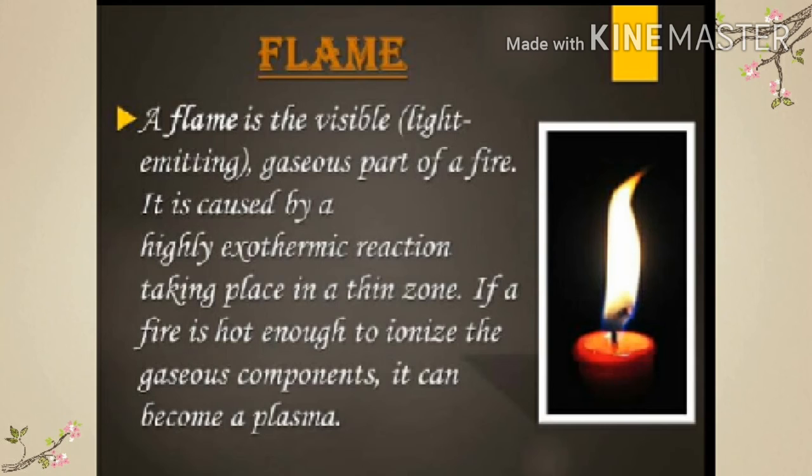When fuels burn, the type of flame produced depends on the proportion of oxygen which is available for burning the fuel. When the oxygen supply is insufficient, then the fuels burn incompletely, producing mainly a yellow flame. When the oxygen supply is sufficient, then the fuels burn completely, producing mainly a blue flame. Flame consists of three zones. These are the innermost zone, middle zone, and outer zone. The three zones of a flame have different colors and different temperatures.